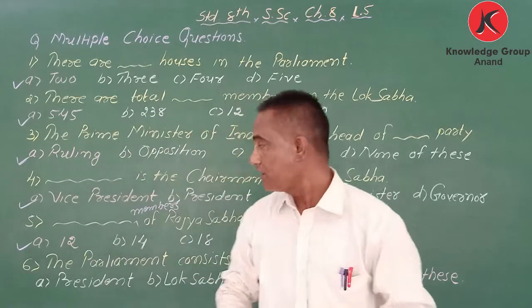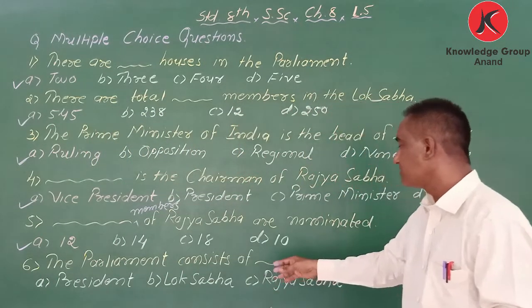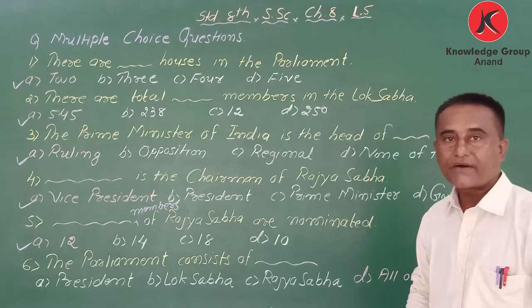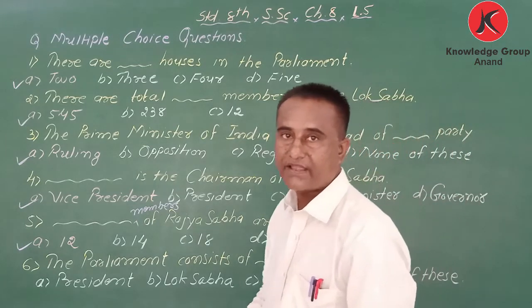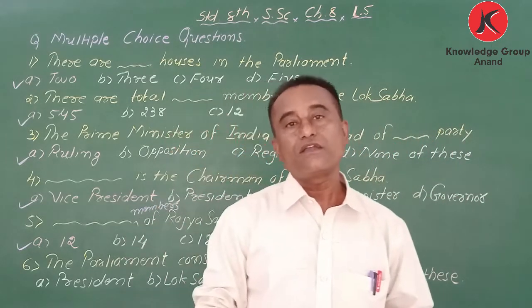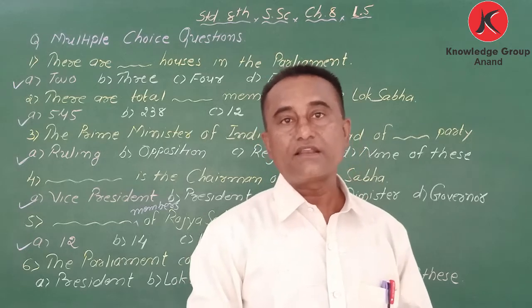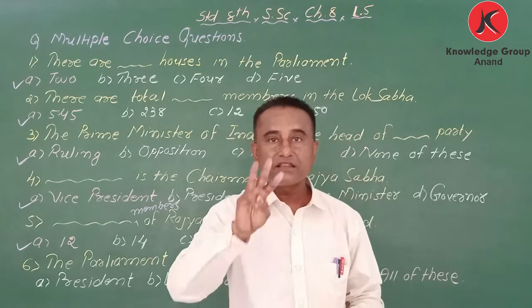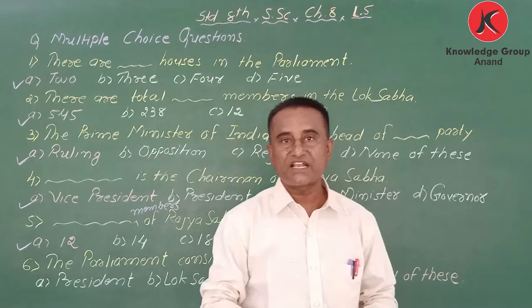Next one: the parliament consists of blank. My dear students, in the first video I said that in the parliament there are three parts.